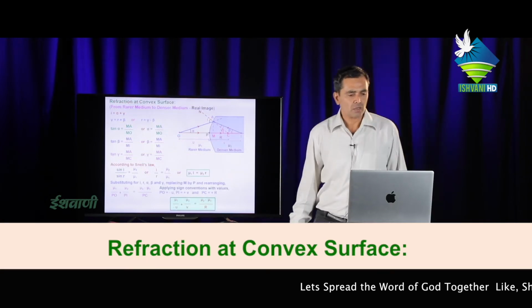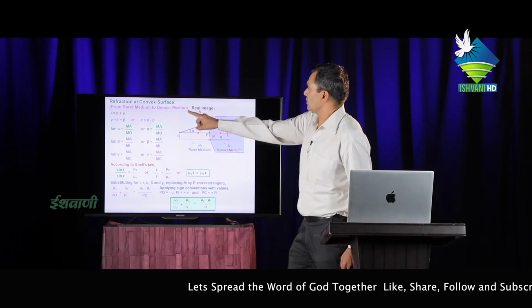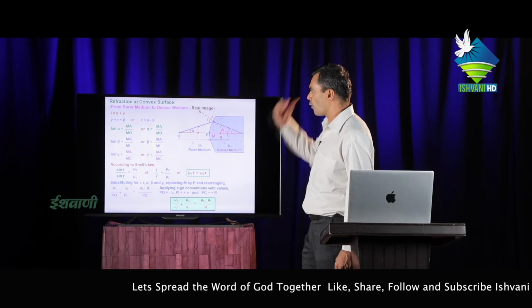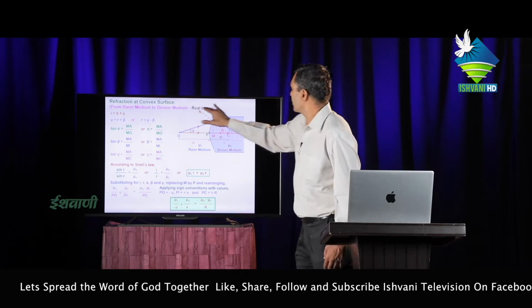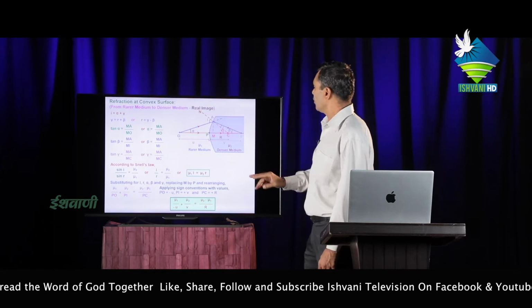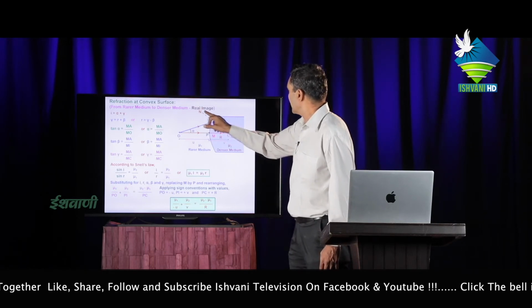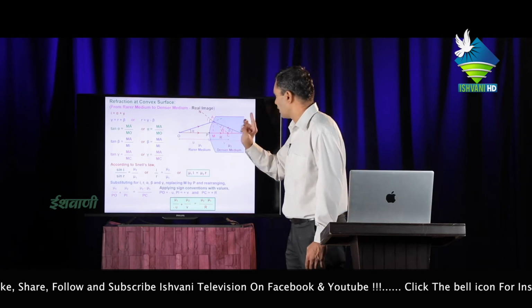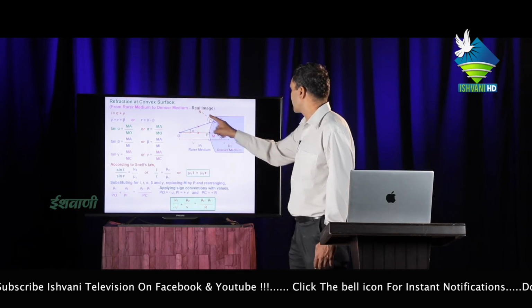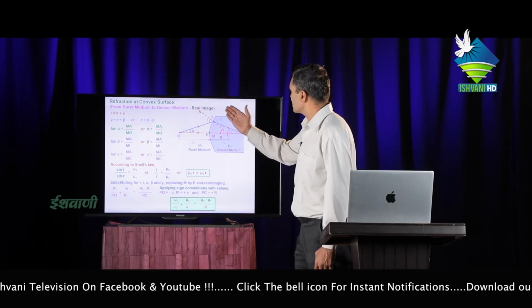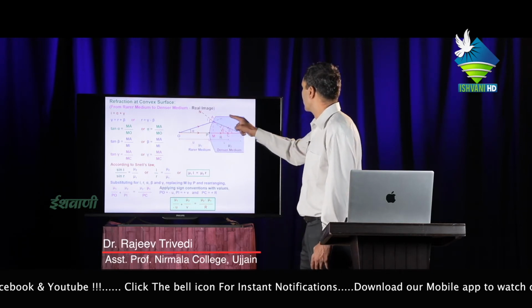Now next question. Refraction at a convex surface means light travels from a rarer to a denser medium and forms only a real image. This figure is for only this particular position. Now OI is the principal axis. Let us consider NAC is a normal and one light ray from the object O, OA, incident at angle i with the normal. But if this convex surface is not available in the path of this incident ray, then this ray moves in a straight line.